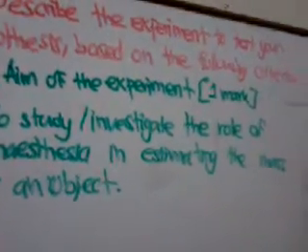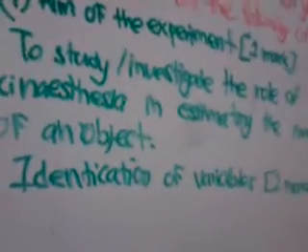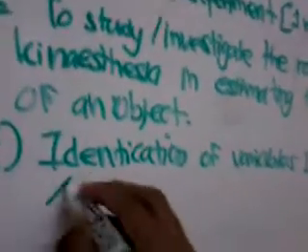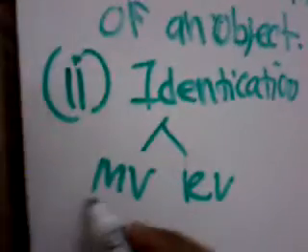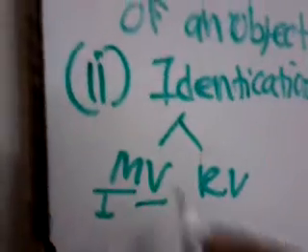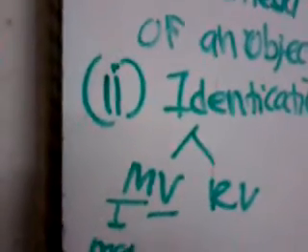Number 2, identification of variables, 2 marks. How do you know the identification of variables? You need to remember there are 2 main variables, MV and RV. MV means manipulated variable, and RV is responding variable.